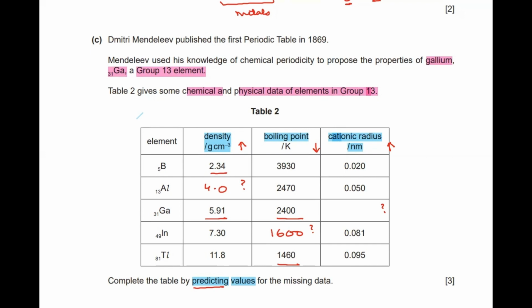Similarly, for the top, aluminium, when you talk about the cation radii, we have 0.050 for aluminium and indium is 0.81. So something in between should be the middle value, the safer value. So I can predict something as 0.06 again. So that is the safest. I have to predict, the examiner has a certain range in mind, and definitely my answer, because it is in the middle, will be part of that range.